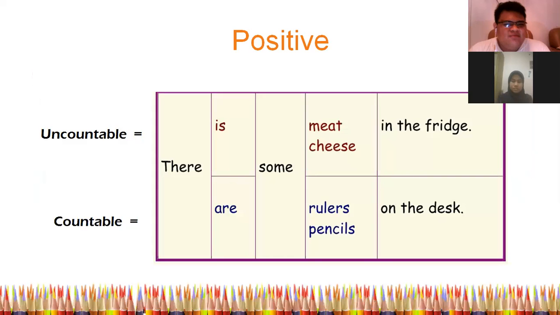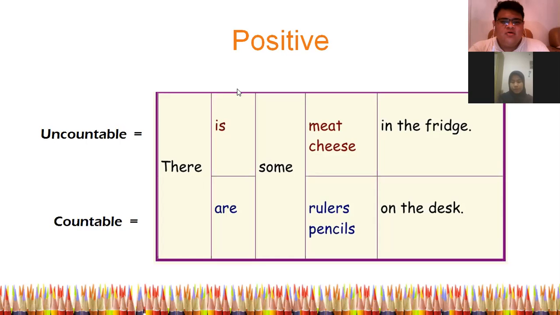There are many ways to use countable and uncountable nouns in a sentence, but in this video, I'm just going to show you the easy and most common way to use it. We use it for the positive and negative. It's very common in grammar work, but I want you who watch the video right now to notice the differences. For the first, the positive one, we use the word there as the starter, and then we use the subject.